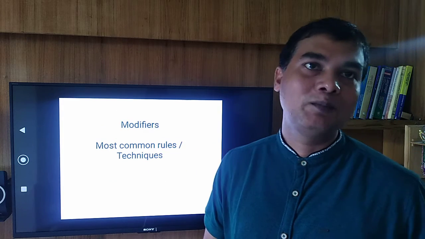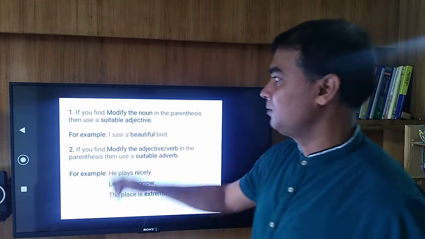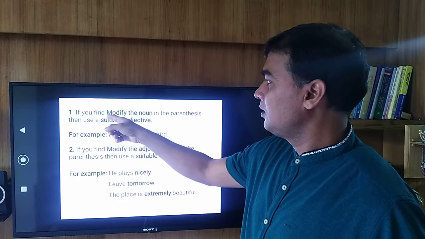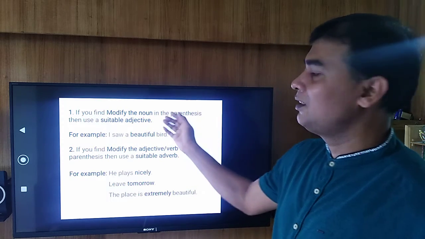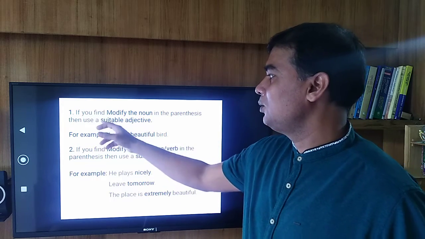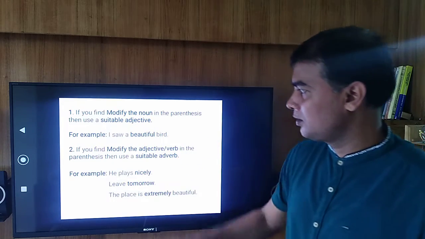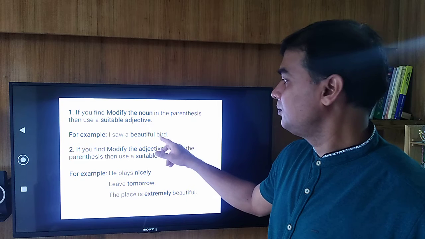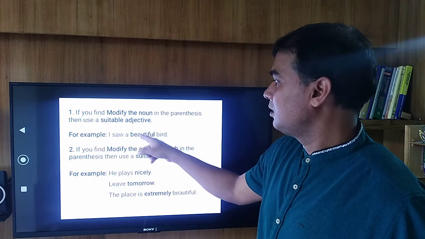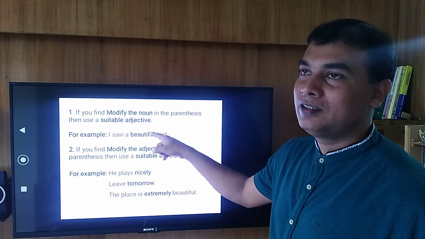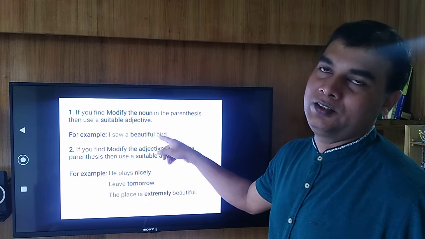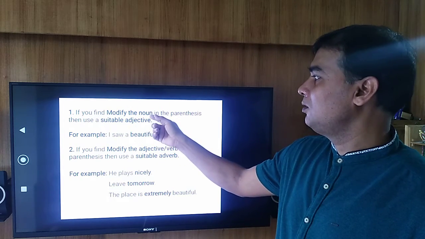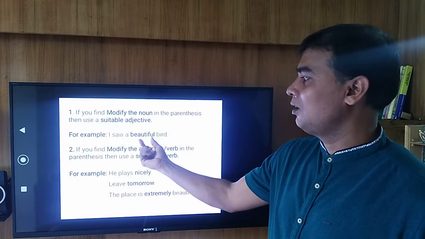Most common techniques of modifiers. The first one: if in the question you see modify the noun in the parenthesis, parenthesis means bracket, then use a suitable adjective. For example, I saw a beautiful bird. Here beautiful is an adjective and it is modifying the noun bird. So remember, in the question, if you see modify the noun, then use a suitable adjective.